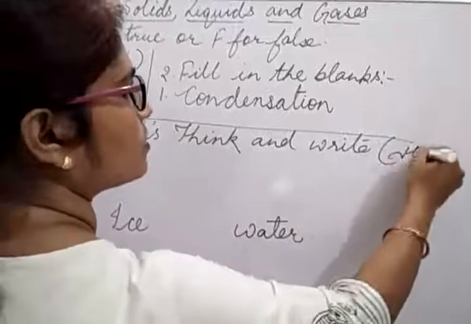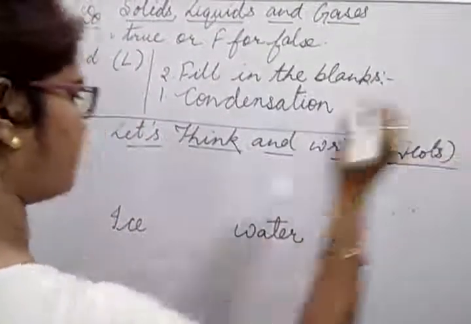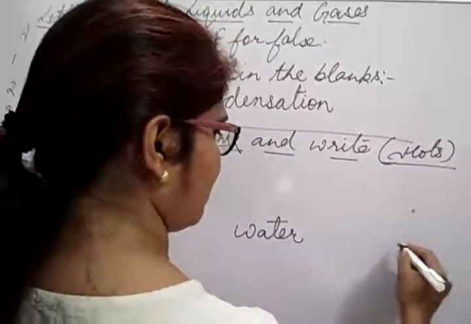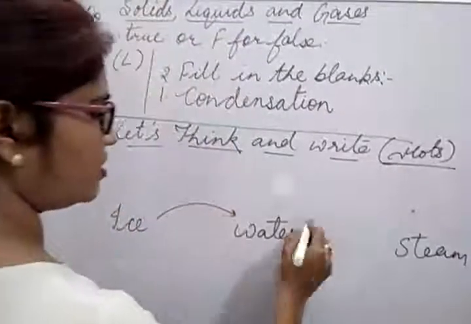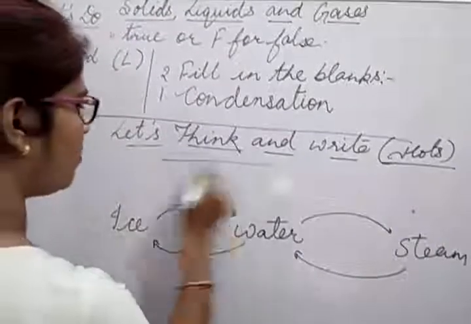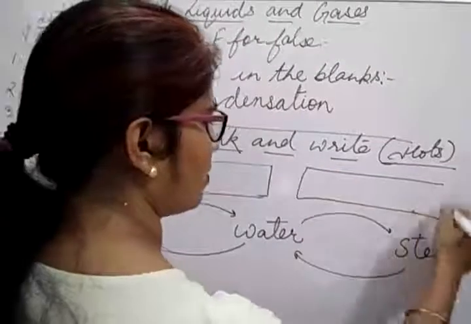Okay, that is the last question. So we will do this. Ice, water and steam are given. And interchanging they are showing, and they are asking about the processes. Which processes are these?